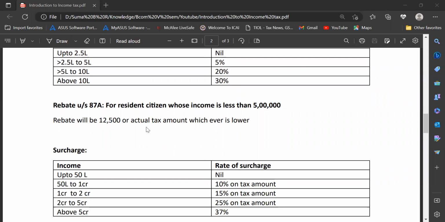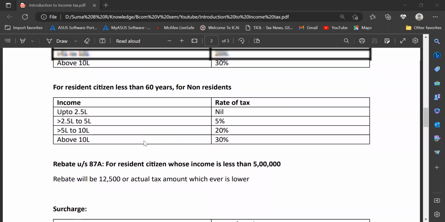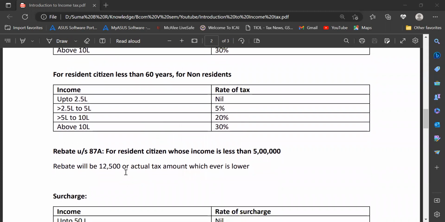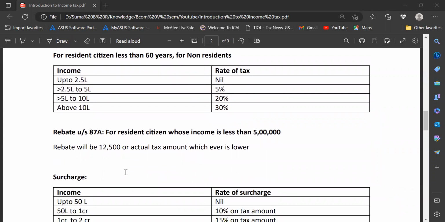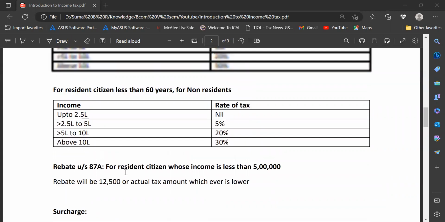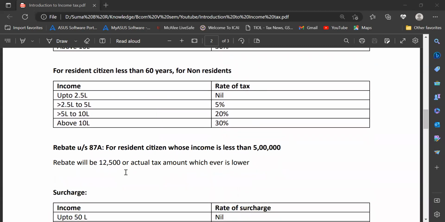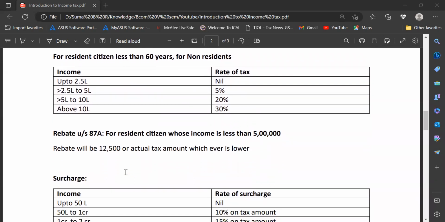Then there is this concept known as the rebate, which is under section 87A. This is available only for a resident citizen whose income is less than 5 lakh rupees. If both of these conditions are satisfied, then it will be 12,500 or the actual tax amount, whichever is lower. Say, for example, when I compute the tax, if I get a tax of say rupees 10,000, then the rebate will remain 10,000, not go to 12,500. This rebate will be reduced from whatever is the tax I have already calculated.